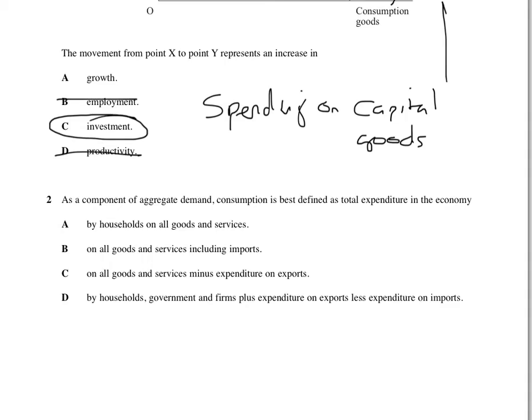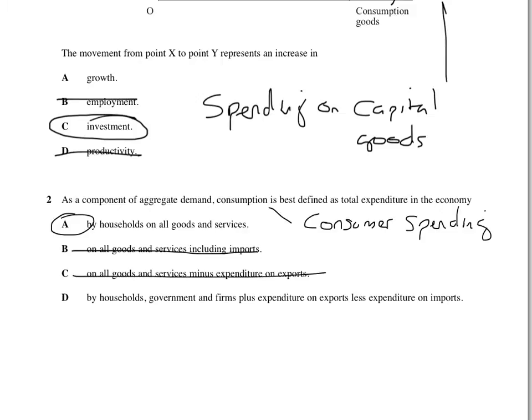Right, this question should have been really easy for you. It's just a definition of consumption. Whenever you see it and get scared, consumption means consumer spending, so don't worry about that. It's spending by households on goods and services, so it's this one. I don't know why it says including imports, that's not needed. Sometimes they make long ones and you think it must be the long one. It's not. Remember, consumer spending is just households spending on goods and services.